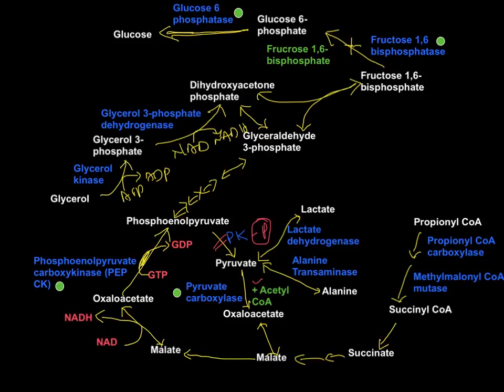Now the main control on gluconeogenesis will be going on over here. That is, fructose 1,6-bisphosphatase enzyme is the main controller of gluconeogenesis here, and the regulator of this enzyme is fructose 2,6-bisphosphate.